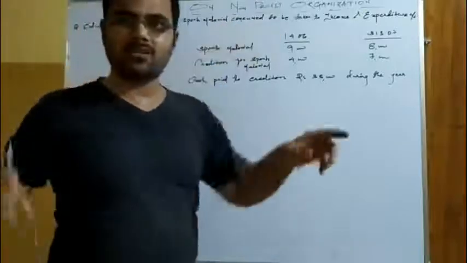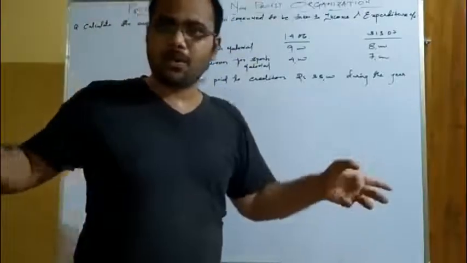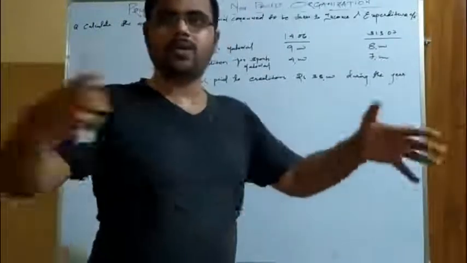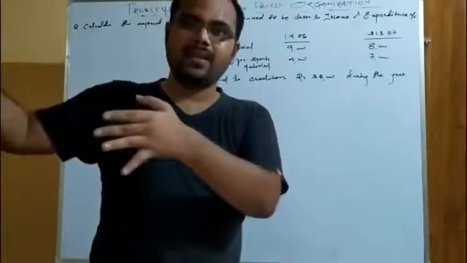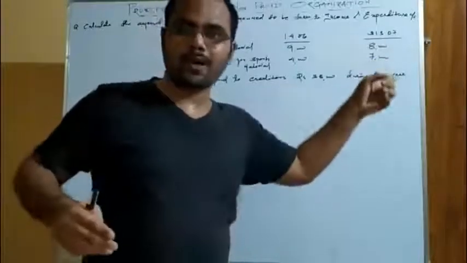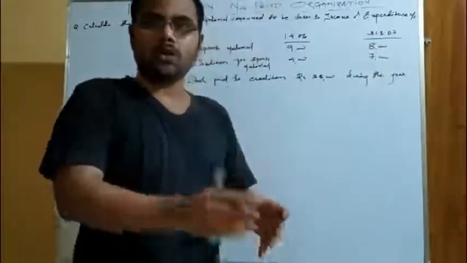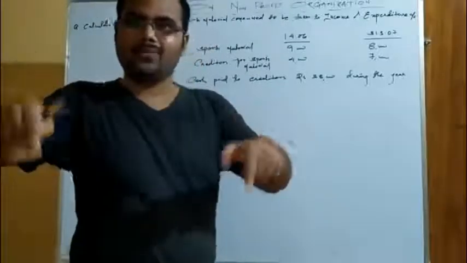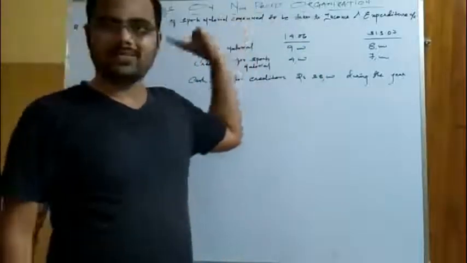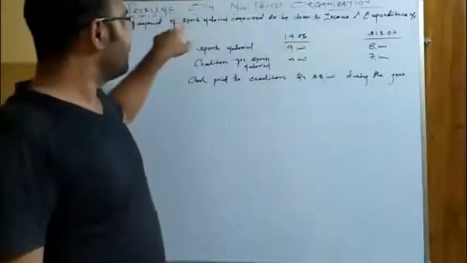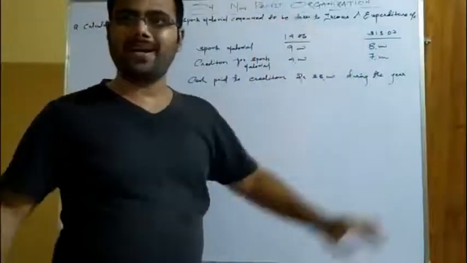How much material is consumed during the current accounting year? Simple or not? There was some balance in the opening. I have purchased some things. So there is total stock, and then there is some unsold stock, that is the closing balance. Upon deducting the closing balance or the unsold stock from the total stock, you get the stock that is sold during the year. The same thing here, selling is not done in your non-profit making concern. Here it is said, calculate the cost of material consumed.